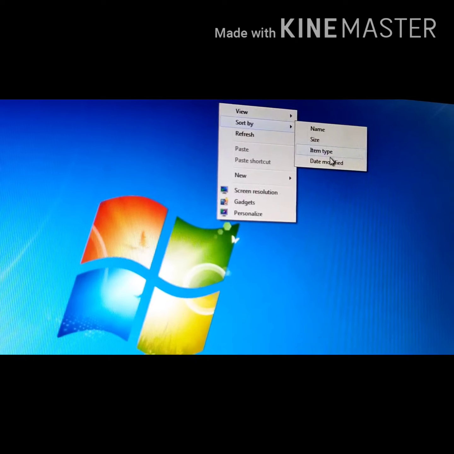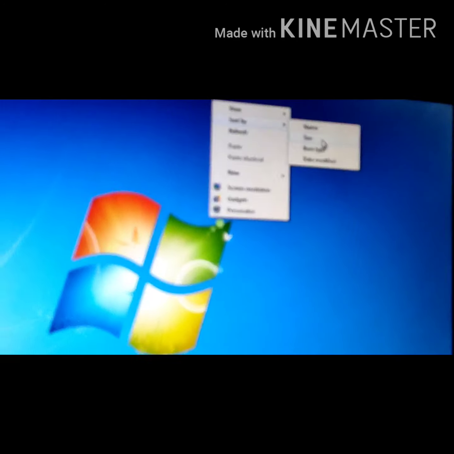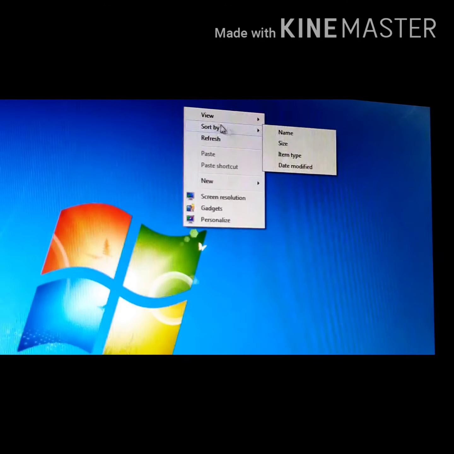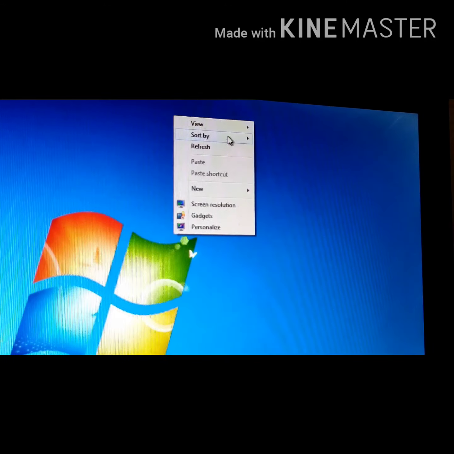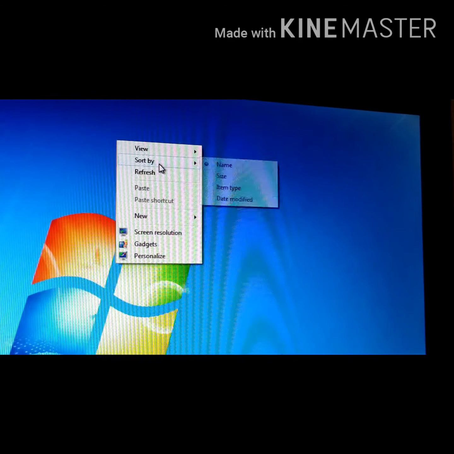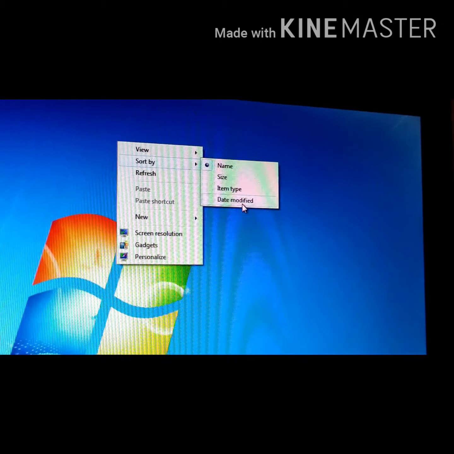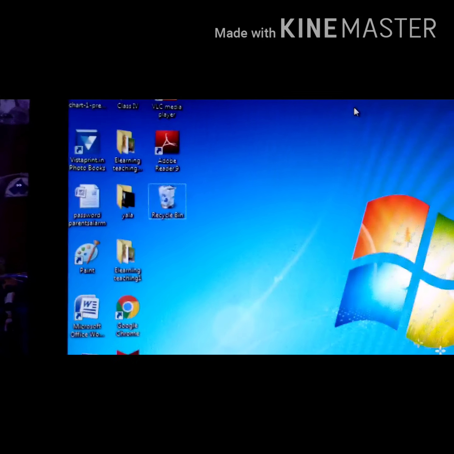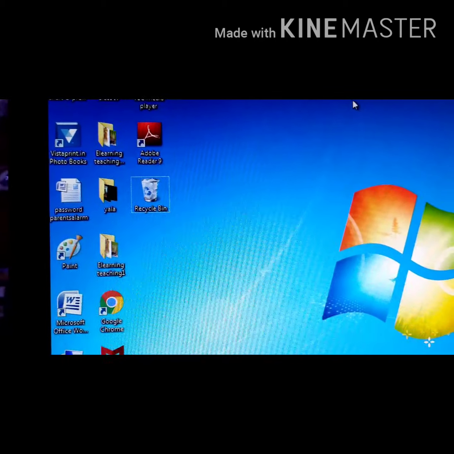Now you will get many options: name, size, item type, date modified. Whatever you wish, accordingly your icons will be sorted. Name, it will be sorted according to the name. Date modified, it will be sorted according to the date modified. Like this you will have to do.